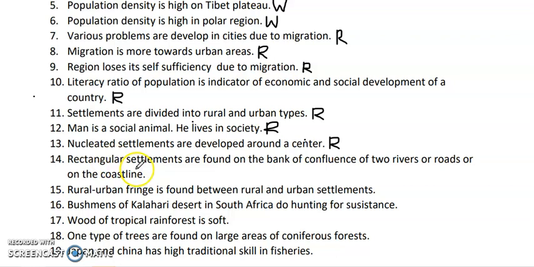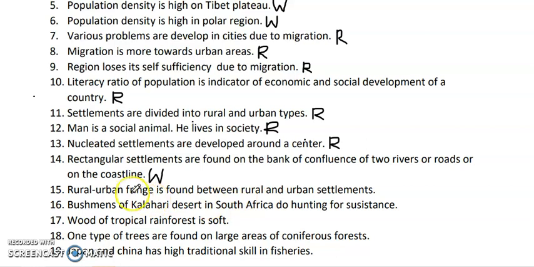Next question. Regular settlements are found on the bank of confluence of two rivers or roads, or rectangular settlements I mean, or at the coastline. So basically rectangular settlements are not found at the confluence of two rivers. Whenever two rivers meet, we have seen that it is a triangular settlement. So this statement is wrong. It is not rectangular. It is a triangular type of settlement which we find at the confluence of two river banks or two roads.